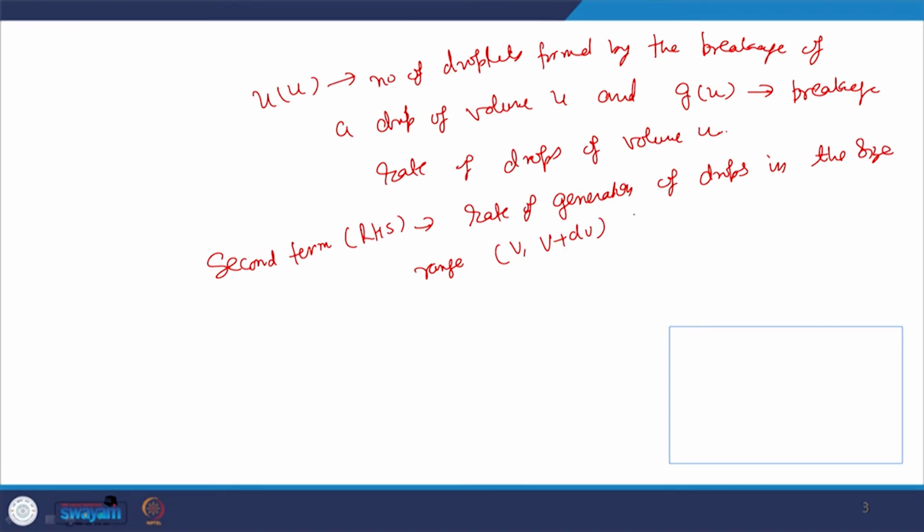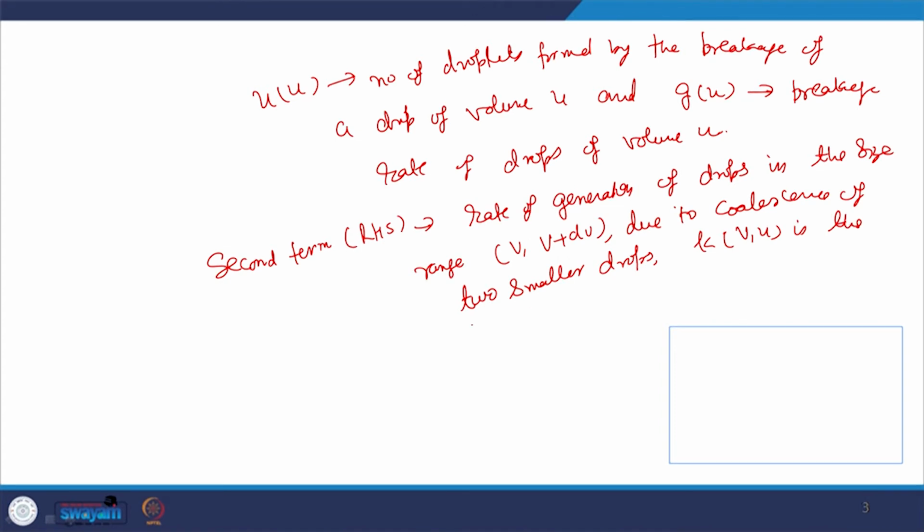This is due to coalescence of two smaller drops, and k(v,u) is the coalescence rate between two drops of volume u and v.